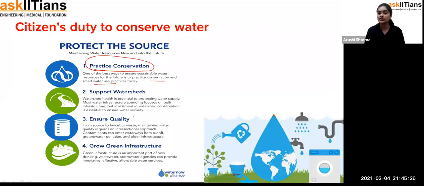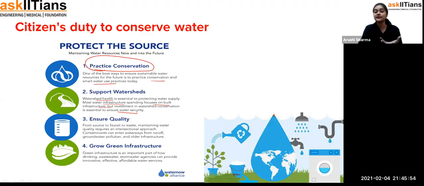Second, support watersheds. That means watershed health is as essential to protecting water supply. Most water infrastructure spending focuses on built infrastructure, but investment in watershed conservation is essential to ensure water security. What happens, student? Supporting the watershed means that where we are collecting water, it's not only about the industries or water plants who purify the water, it's our responsibility also.